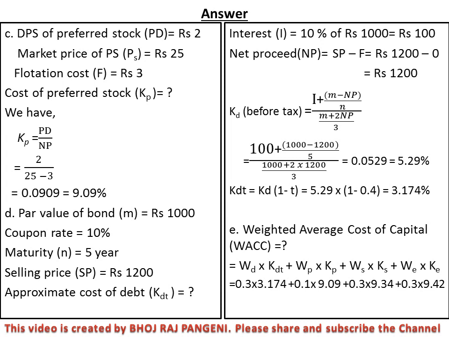WD, WP, WS and WE are given in the question. Look at the given information, and KDT, KP, KS and KE are what you have just calculated. So put the values and get the WACC as 7.4893%. That is the complete answer.